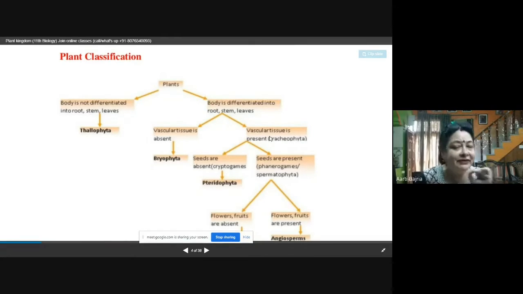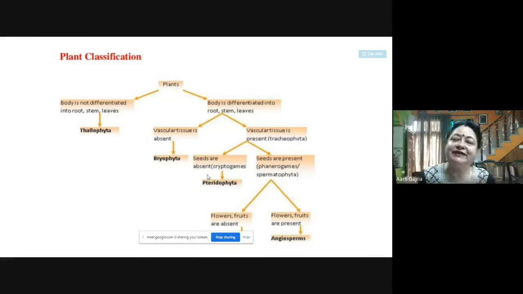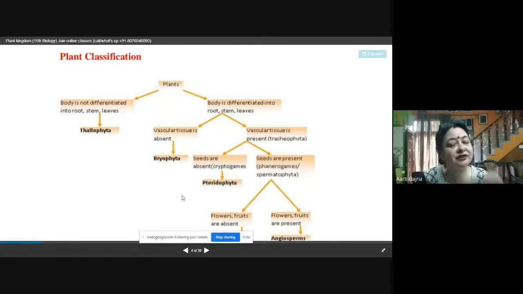Whereas when the xylem and phloem are present, they can be further divided into two, whether the seeds are present or seeds are not present. If vascular tissue is present but seeds are not present, they are called cryptogamous. And there comes the third class of plants, that is Pteridophyta.